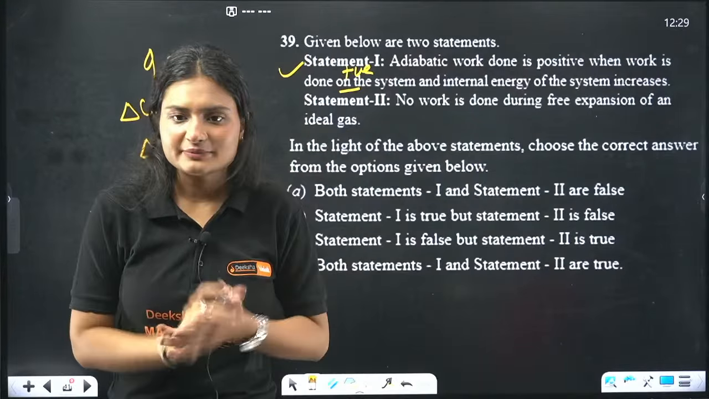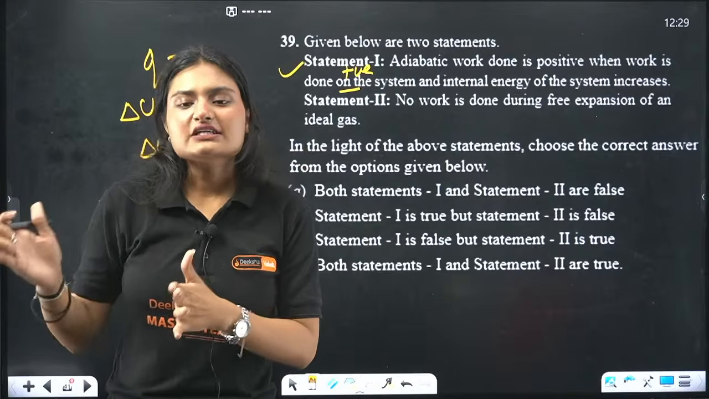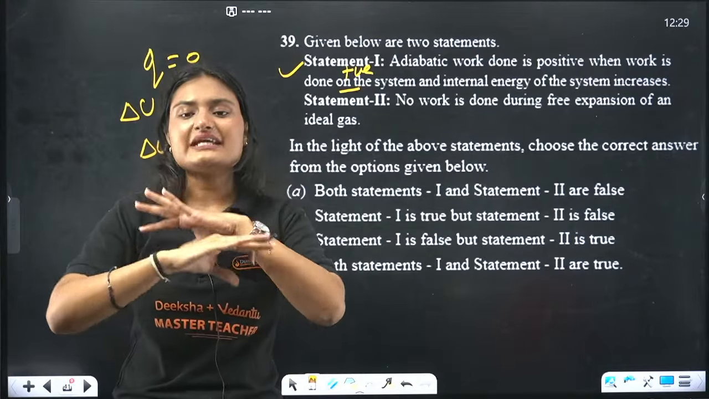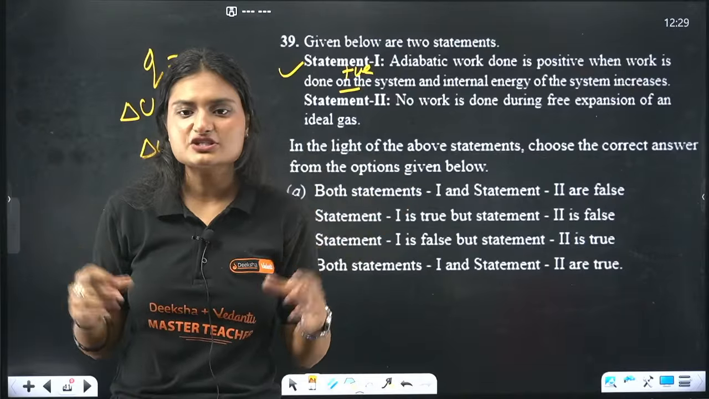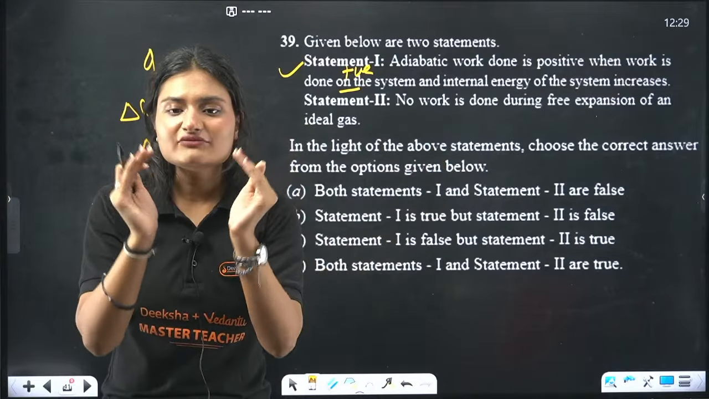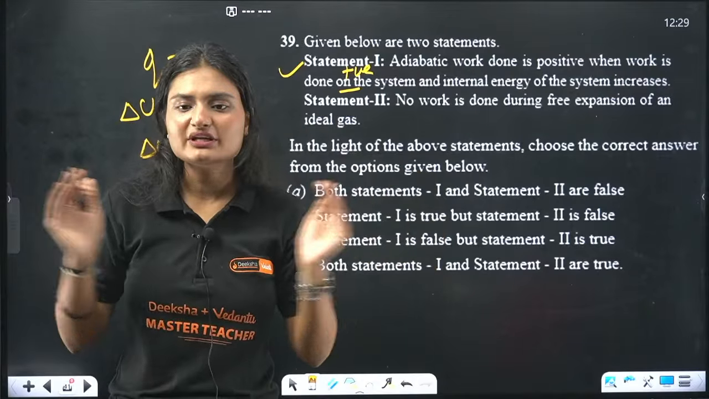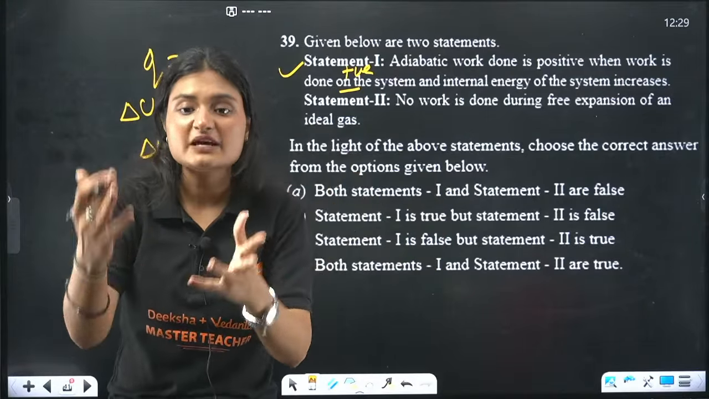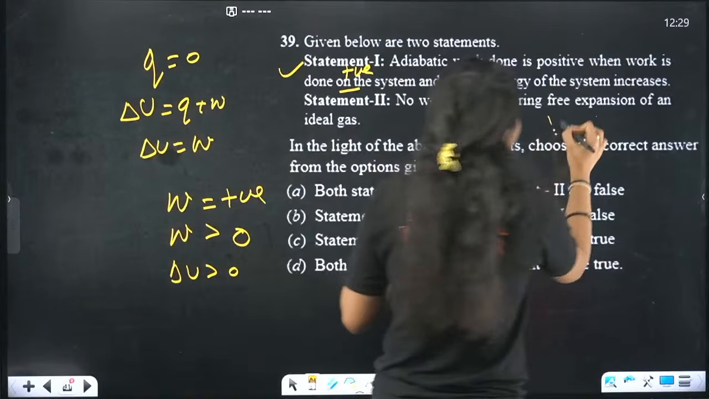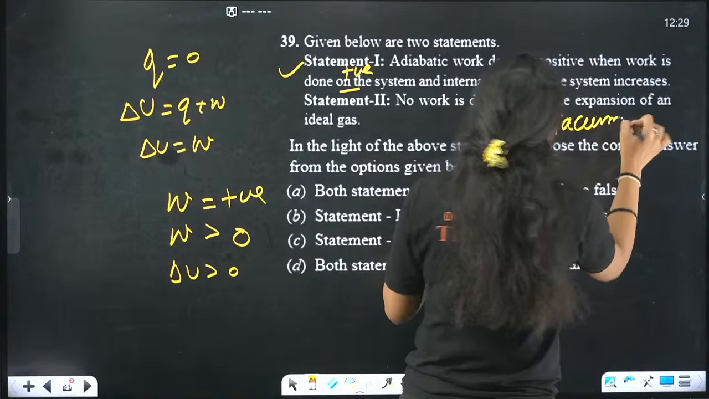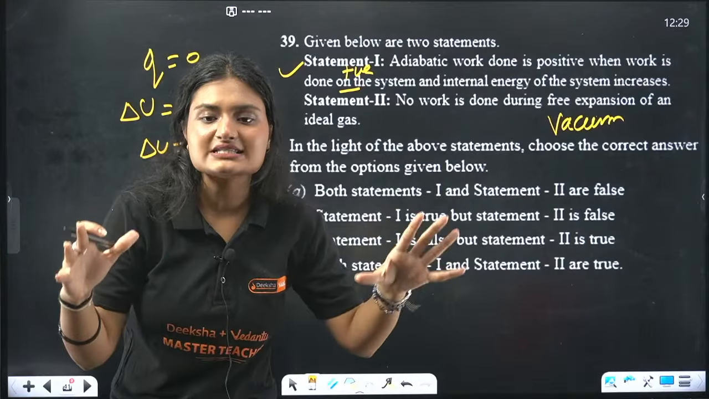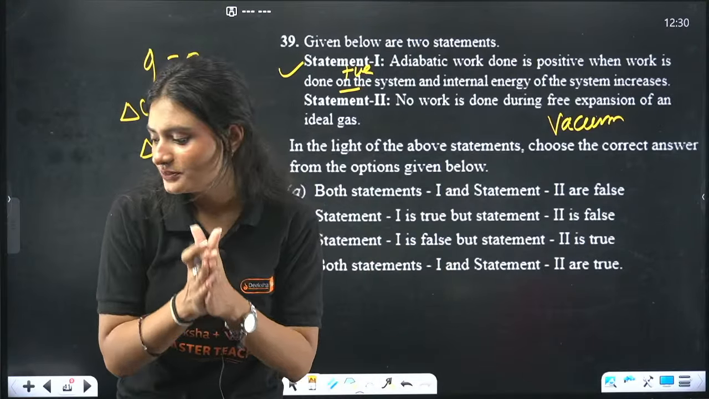Second statement. No work is done during free expansion of an ideal gas. What do you mean by free expansion? That means we are expanding. But firstly, you know expansion, right? When you blow on a balloon, it expands. So whenever you are expanding something, free expansion means the process is happening in vacuum. Free expansion means there is no friction, no other resistance out there.